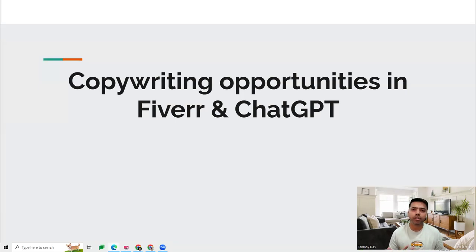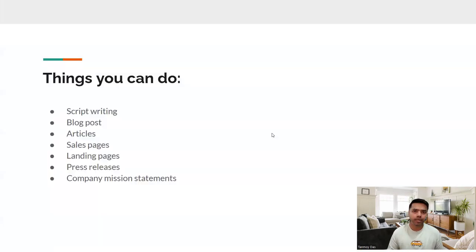In this session, we'll see what the different types of copywriting opportunities are that we get to do on Fiverr with the help of ChatGPT. There are various things in copywriting which you can do here, like script writing. You can do a lot of blog posts, sales page creation. You can also write articles, and build landing pages for different businesses. You can also do press releases with copywriting, and company mission statements which you can generate. All these are different types of copywriting opportunities around which you can certainly create a gig or a profile and put it up on Fiverr for providing these kinds of services.